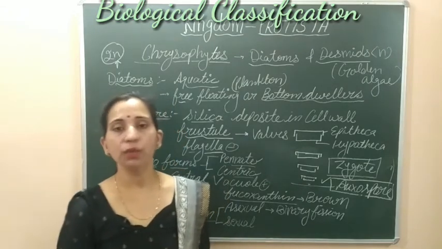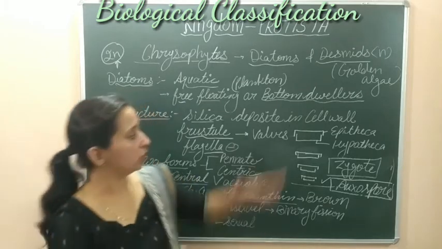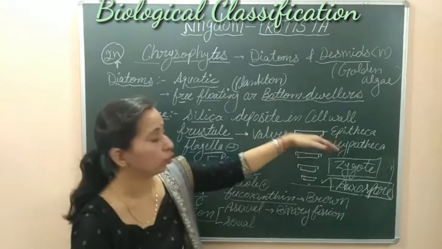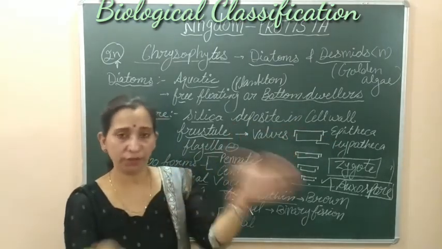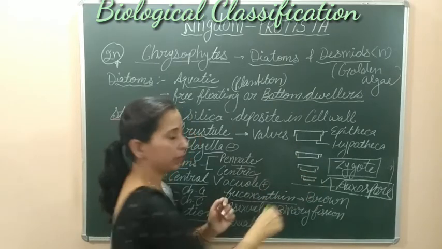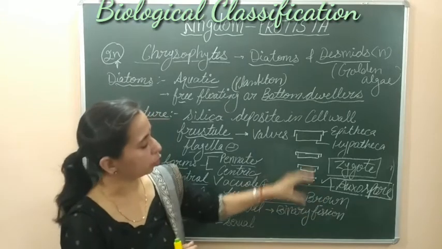In asexual means, the most important division is binary fission, in which their cell wall is divided into two halves. Epitheca and hypotheca separate, and here the one hypotheca will behave like an epitheca for the another diatom, forming another organism.